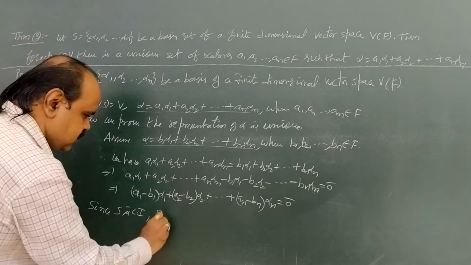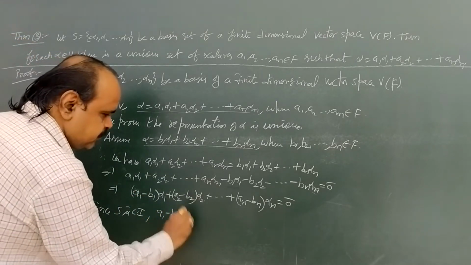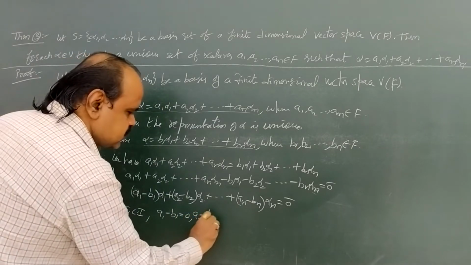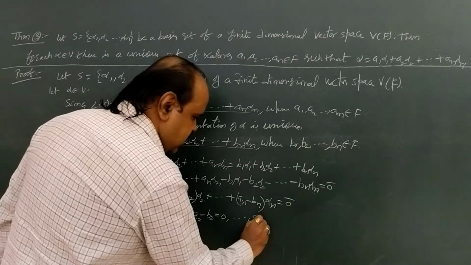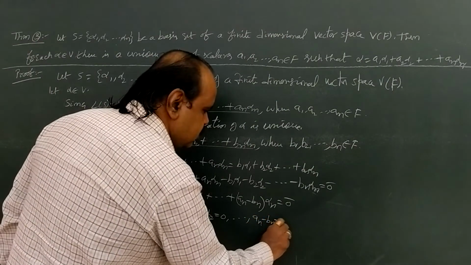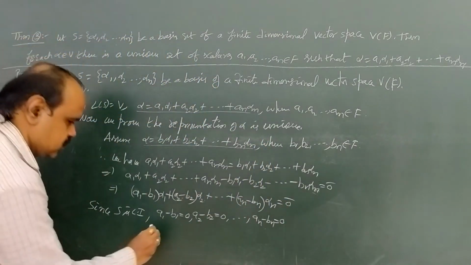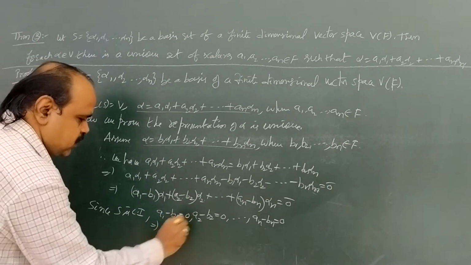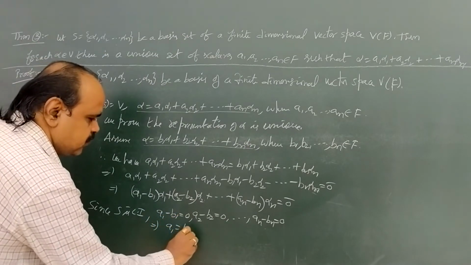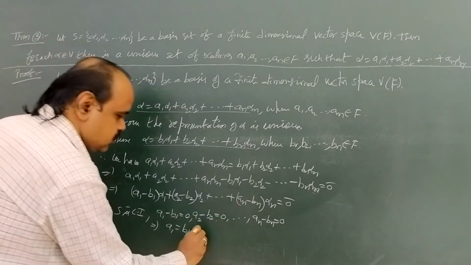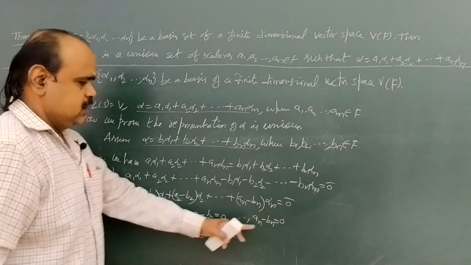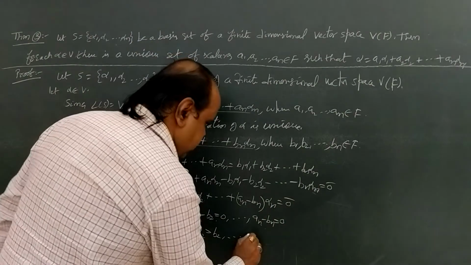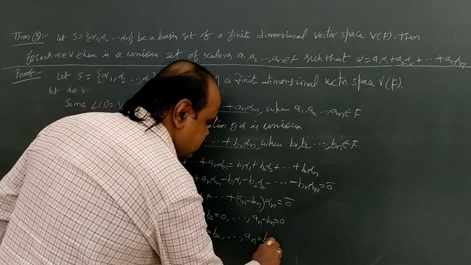a1 minus b1 is 0. Next scalar, a2 minus b2 equal to 0, and so on. Last scalar, an minus bn equal to 0. So that implies a1 minus b1 equal to 0, that implies a1 equal to b1; a2 minus b2 equal to 0, so a2 equal to b2, and so on. Last one, an minus bn equal to 0, so that implies an equal to bn.